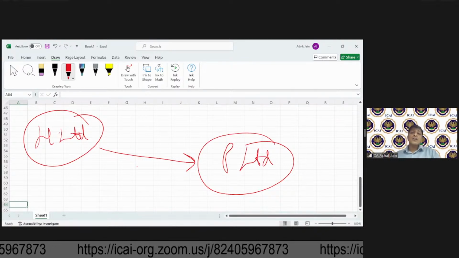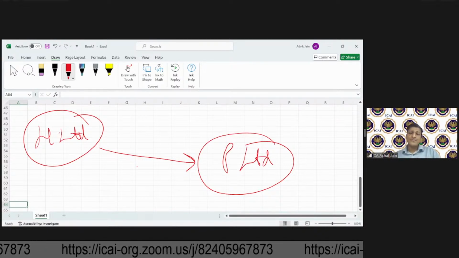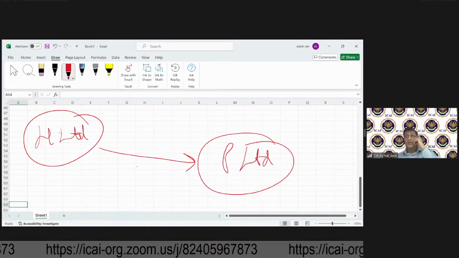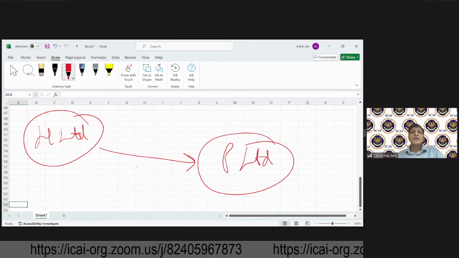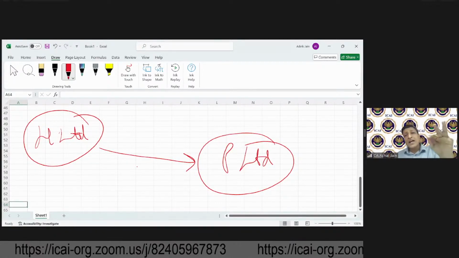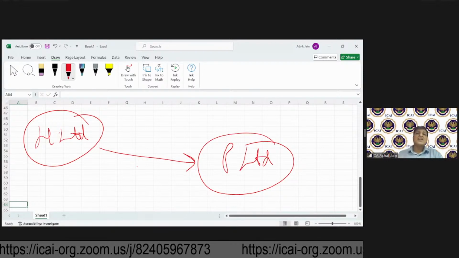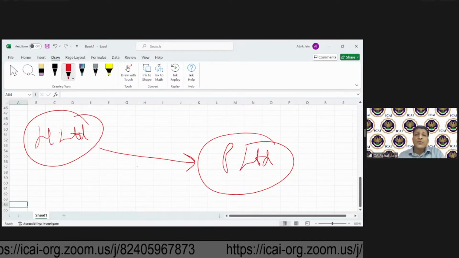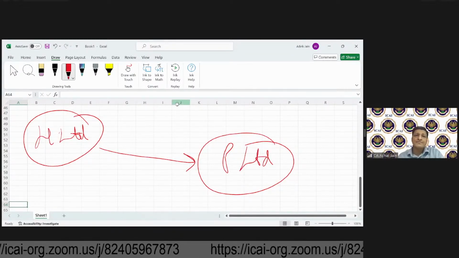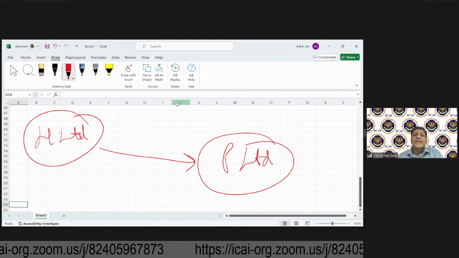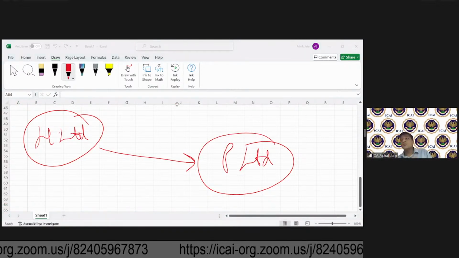After the acquisition of P by H, both the companies can continue. So in this case, can AS14 apply? Tell me. Can AS14 apply? Kiran, Preeti, Pooja, they are saying no.